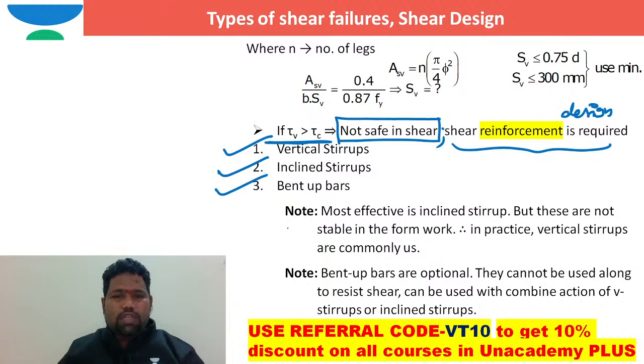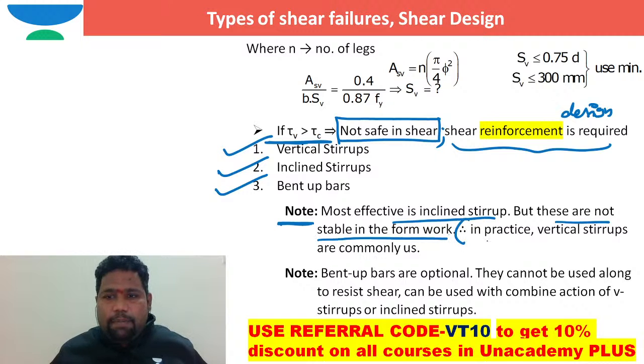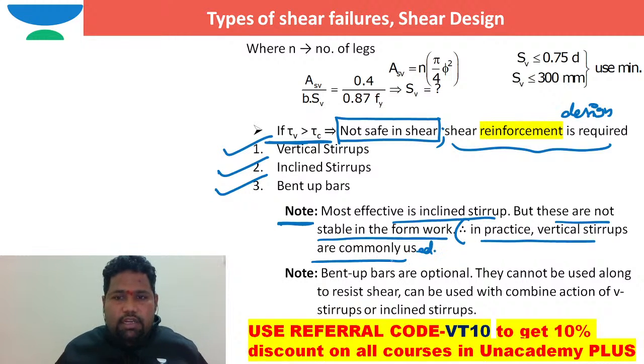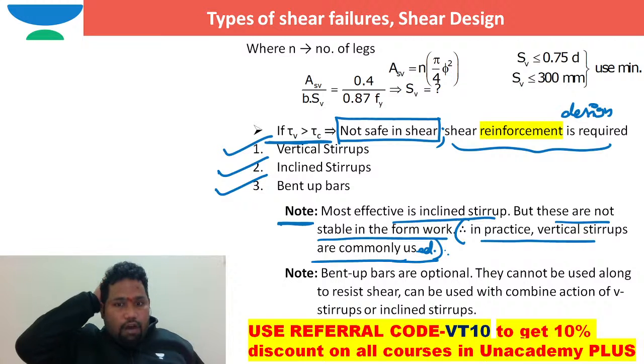Now, what is the note that I can say here? The most effective out of these three is the inclined stirrup, but these inclined stirrups are not stable in form work. So that's the reason why in practice vertical stirrups are commonly used, right? Commonly used are vertical stirrups because vertical stirrups are more stable in form work.